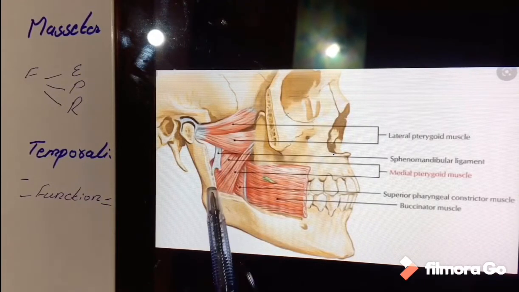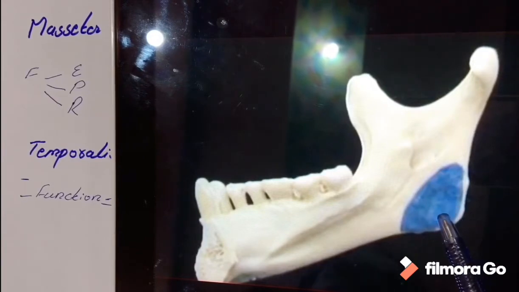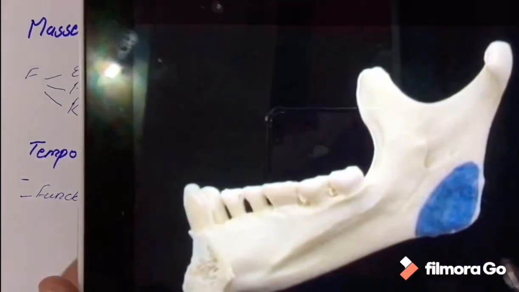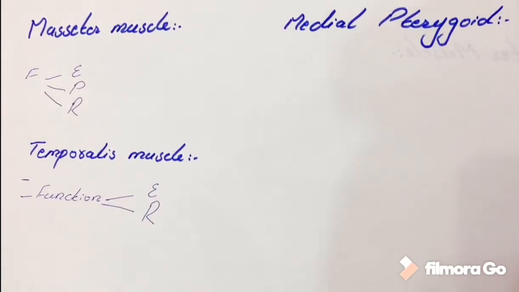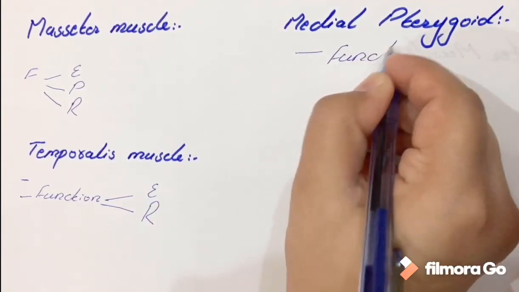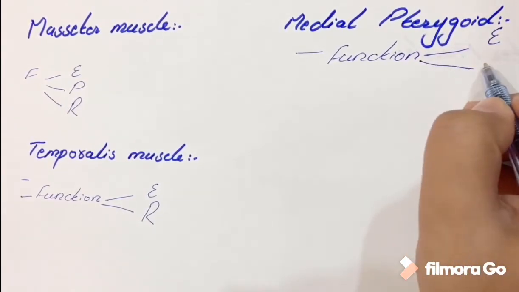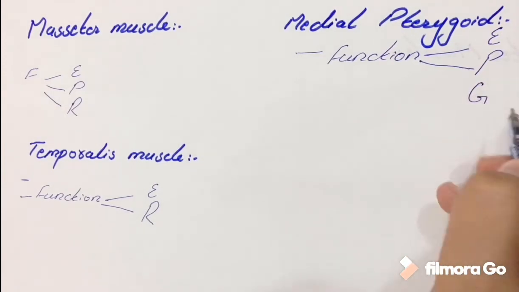Both fibers run downward and are inserted on the medial surface of the angle of the mandible. This is the portion, the medial surface. At that area, the medial pterygoid muscle is inserted. The innervation of this muscle is by the medial pterygoid nerve, that is a branch of the trigeminal nerve, mandibular division. The function of this muscle is elevation. It also helps in protrusion and in grinding movements.